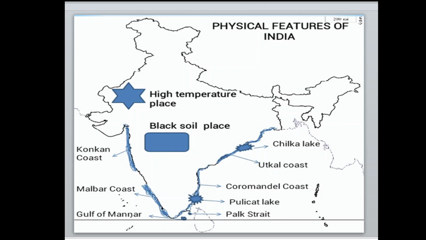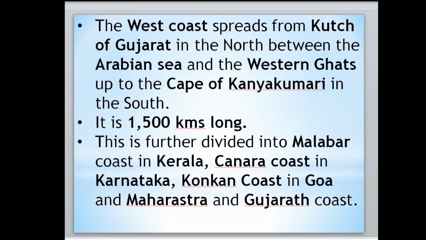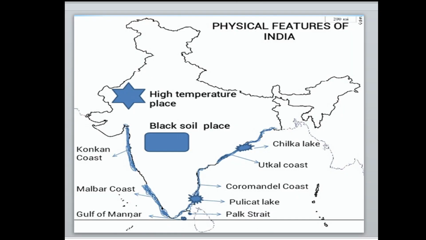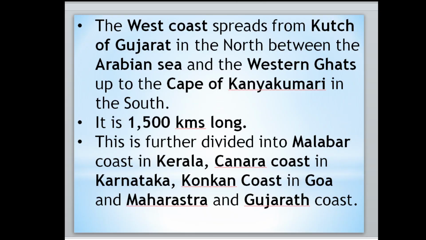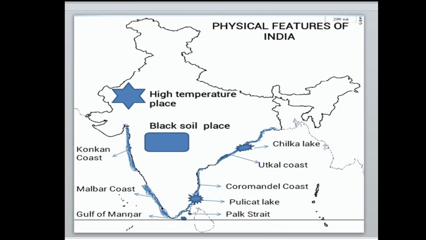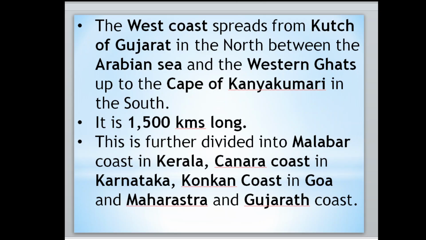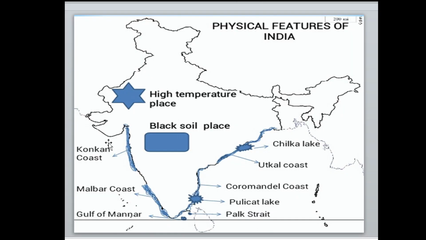Then next, the area covered by the western coast is 1500 kilometers. From here till Kanyakumari, it is 1500 kilometers.